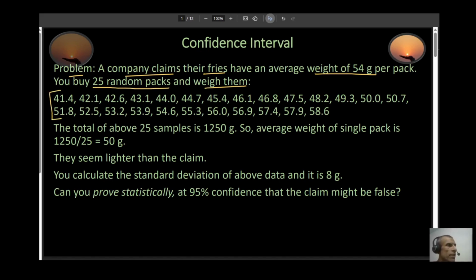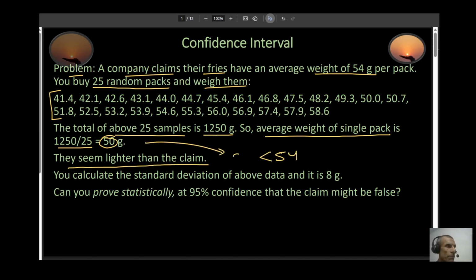So the total of these 25 samples comes out to be 1250 gram. So the average weight of the single pack is 1250 divided by 25, and the answer is 50. Well, they seem lighter than the claim. Your claim is 54, and for these 25 you checked, the answer was 50. So 50 is smaller than 54.